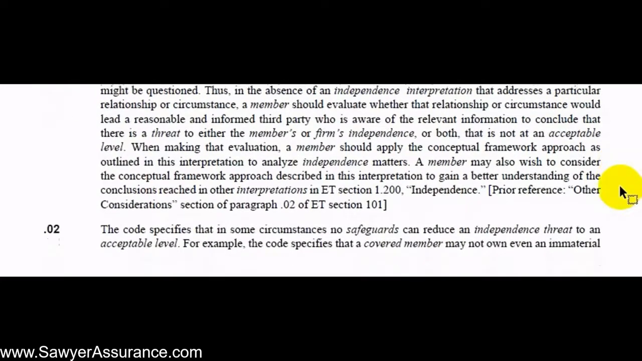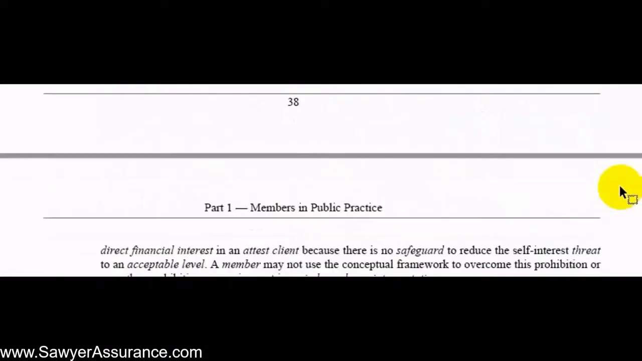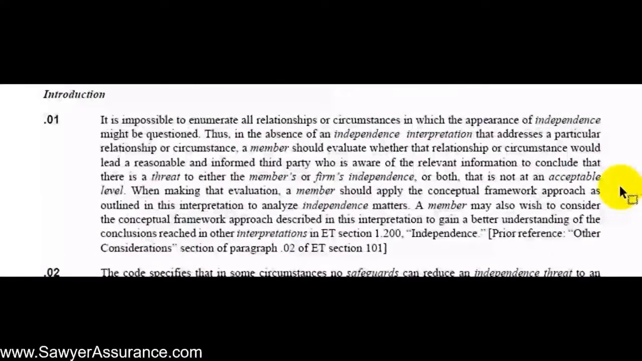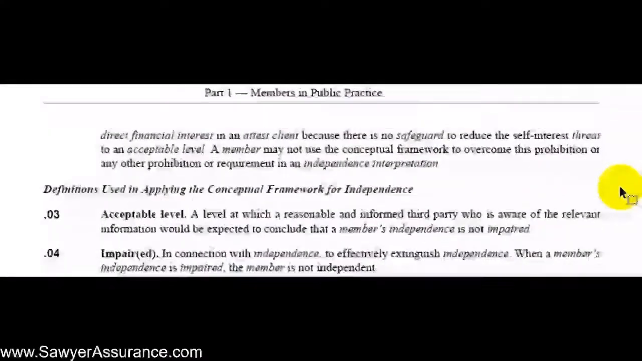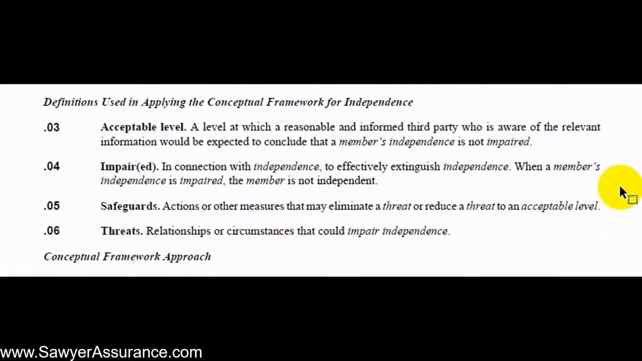So the AICPA here has put together more of a framework to understand independence as opposed to a lot of specific matters that might be risks to independence and might not be. But in using that framework, there are several terms that we need to understand. First, an acceptable level of independence would mean that a reasonable and informed third party who's aware of what's going on would be expected to conclude that the independence is not impaired. So this is not only an independence of fact, but an independence of appearance. So would someone else looking in maybe come to the conclusion that independence is impaired?